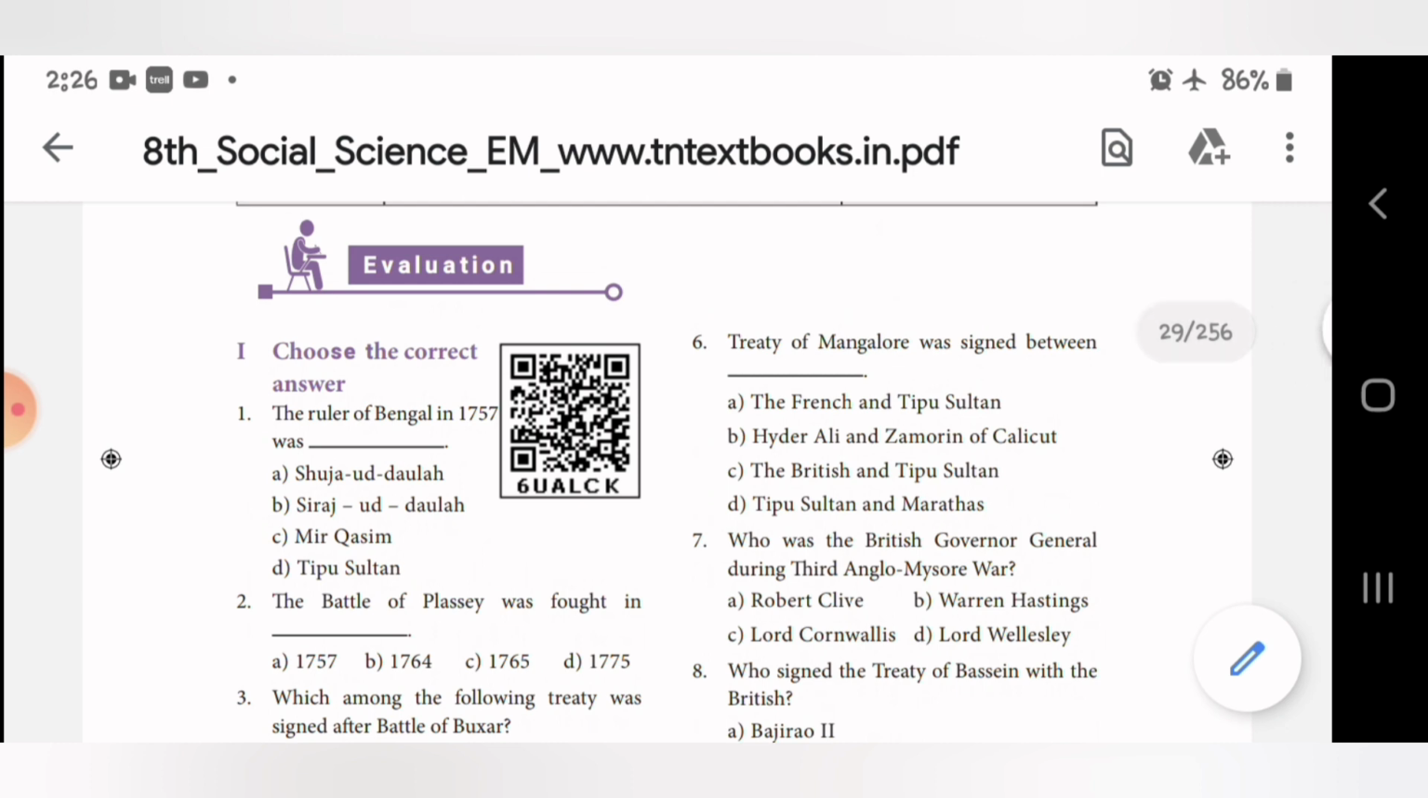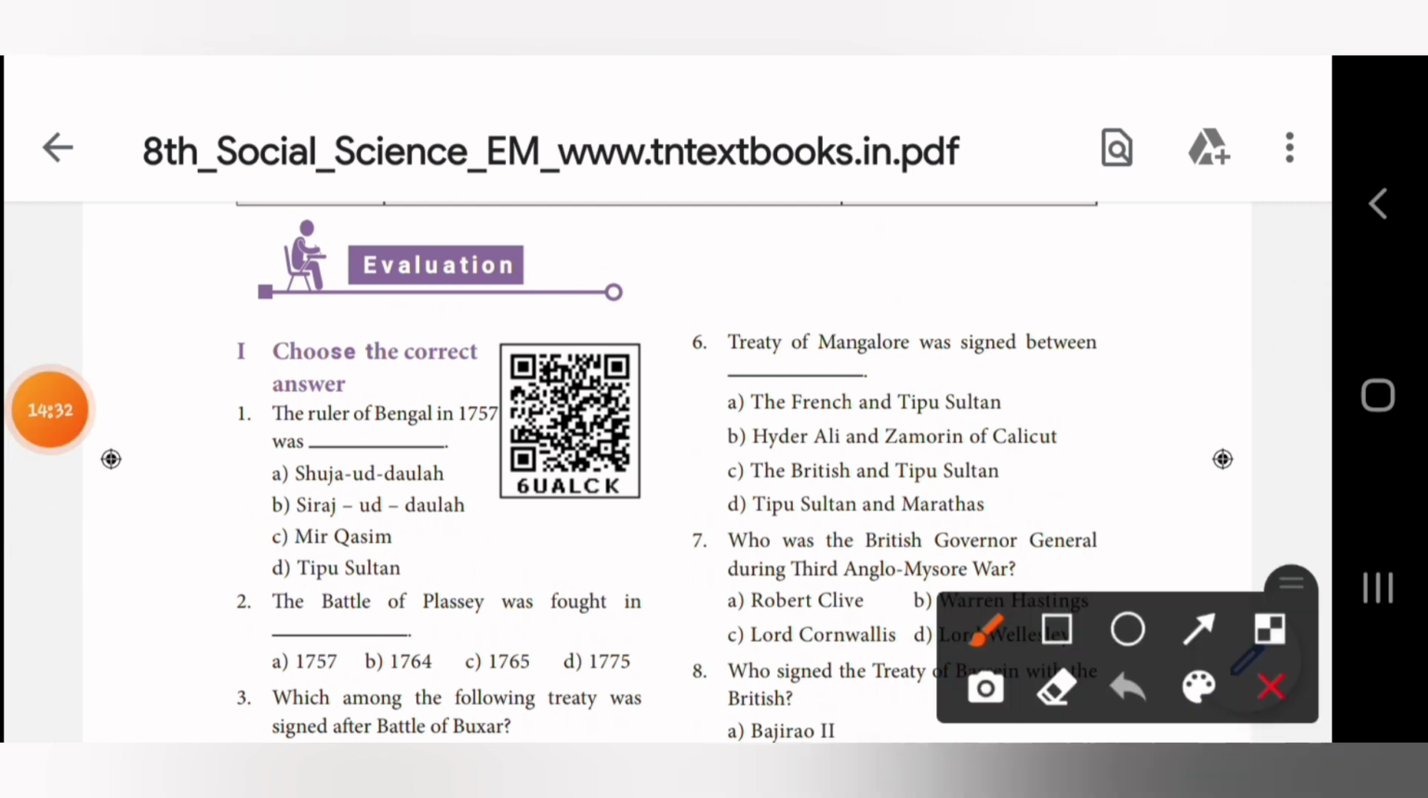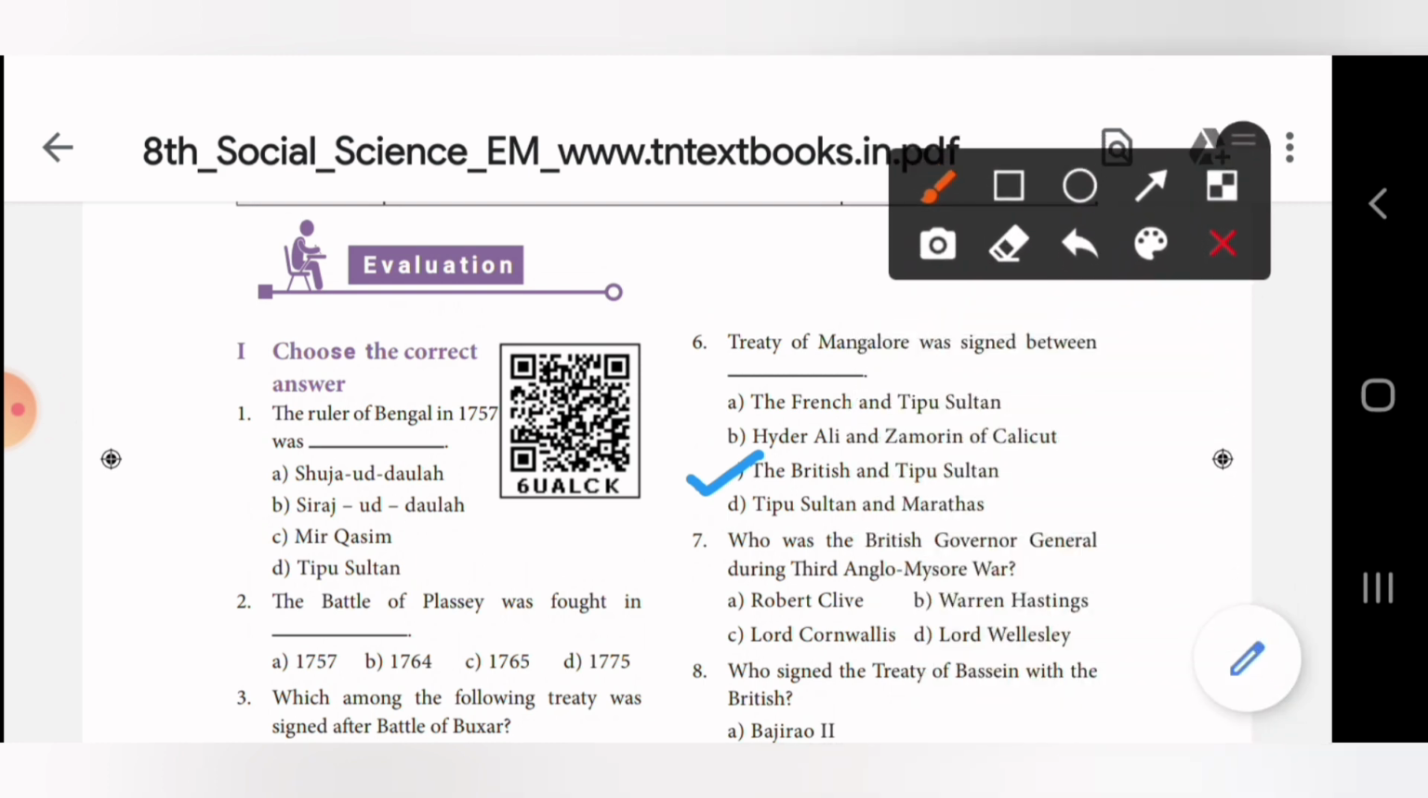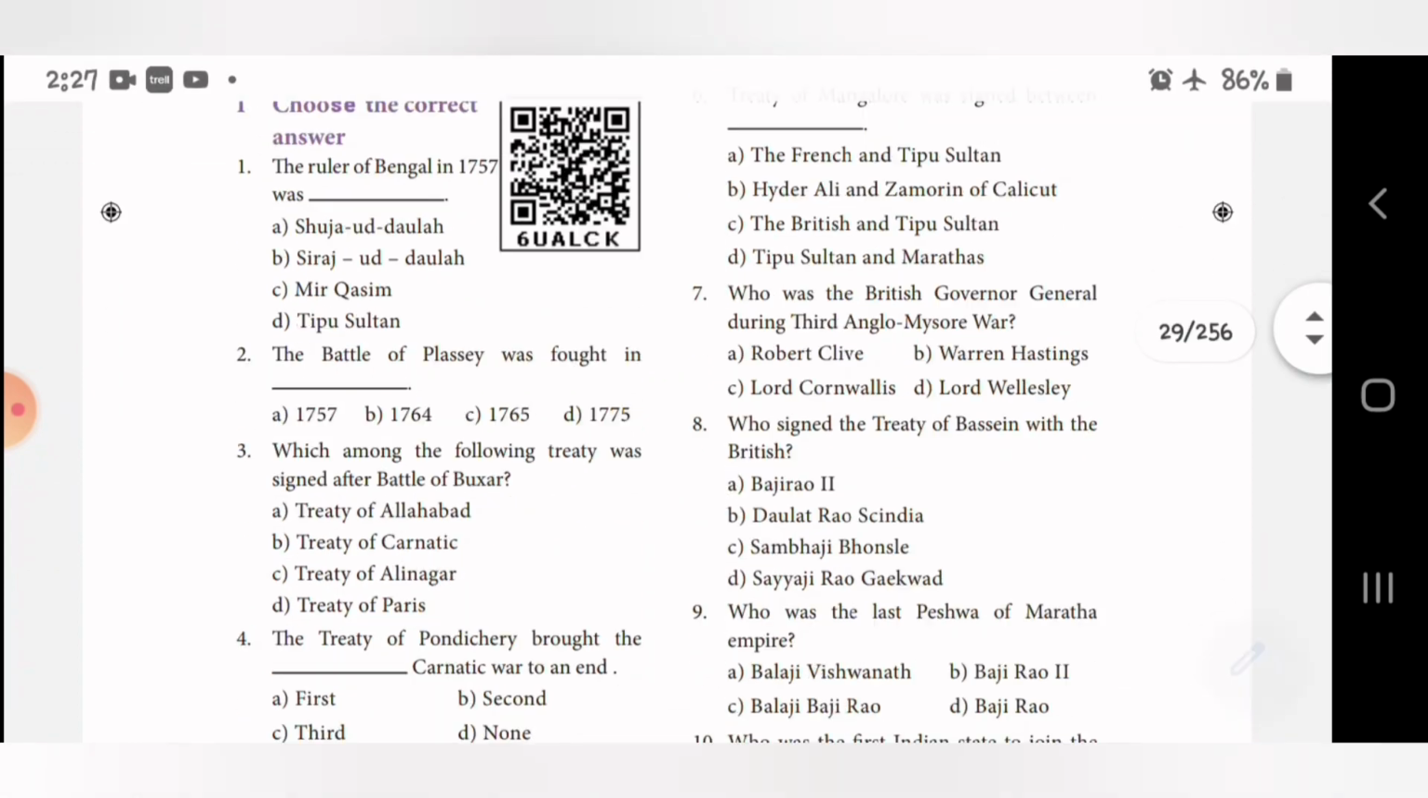Next, coming to sixth one. Treaty of Mangalore was signed between dash. Between whom? C is the answer, the British and Tippu Sultan. Seventh one: who was the British Governor General during the Third Anglo-Mysore War? Answer is C, Lord Cornwallis. Eighth one.